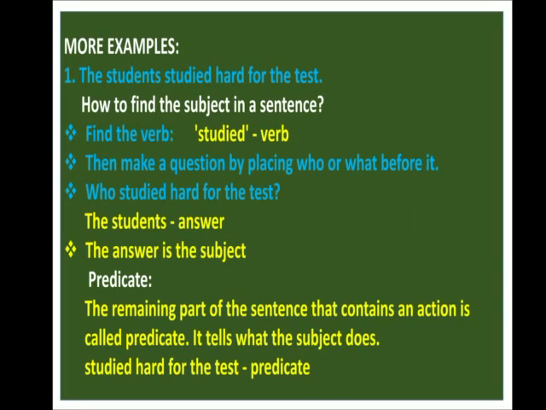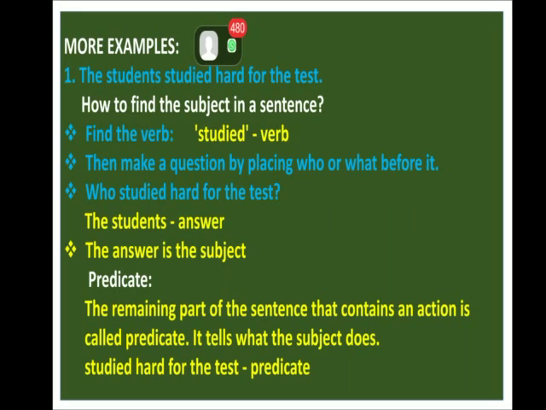First you have to find the verb in the sentence. What is the verb in the sentence here? Studied. What is a verb first of all? A verb is an action word. Whatever actions we are doing, that is going to be a verb. So now we have to find the verb in this sentence. Studied is the verb. So then make a question by placing who or what before the verb.